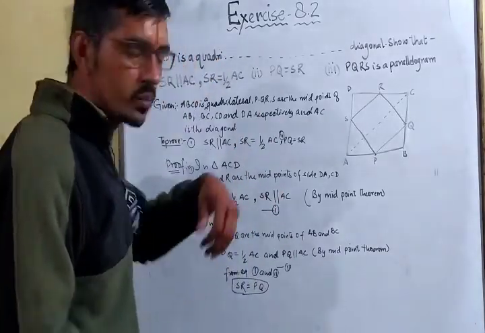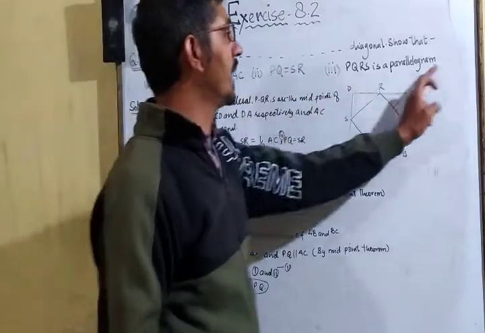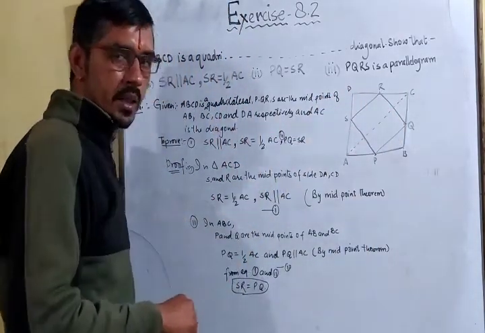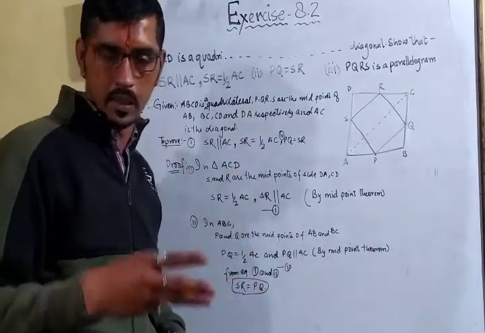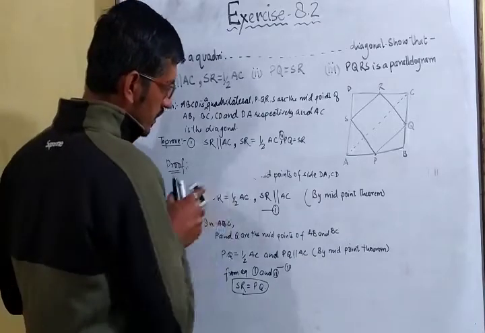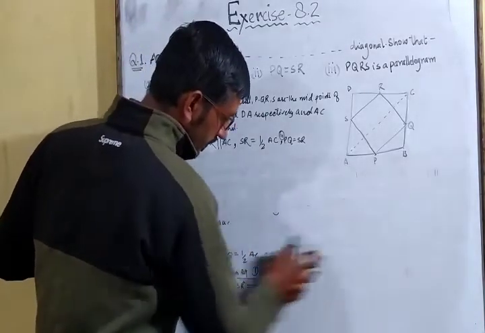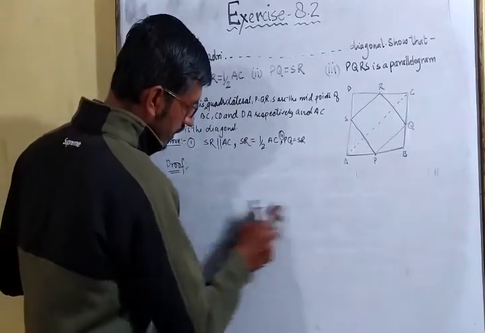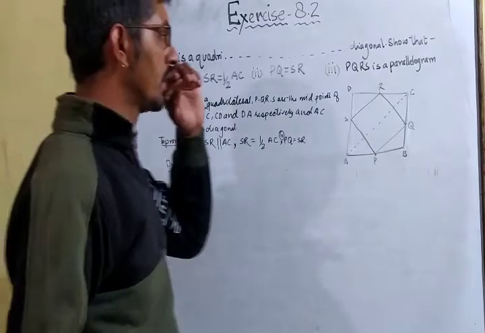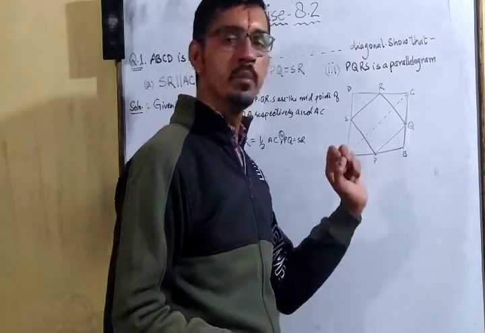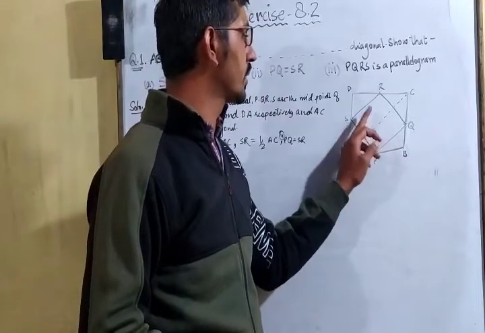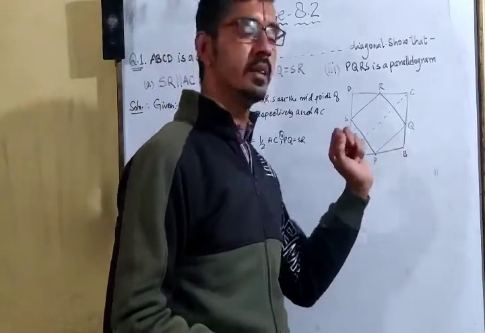Okay. Now what does the third part say? PQRS is a parallelogram. So here you will write PQRS is a parallelogram, by placing number three. Okay. So now what have we proved? I'm not having space, so I'm just erasing it, but you will not. Okay. Now SR is equal to PQ. SR is parallel to AC. PQ is equal to SR and PQ is parallel to AC.